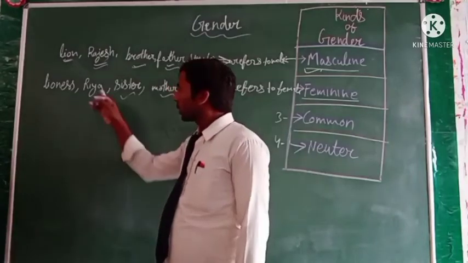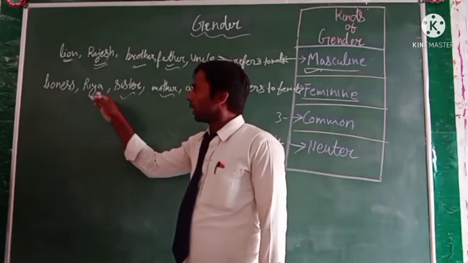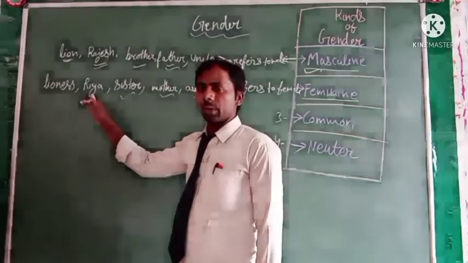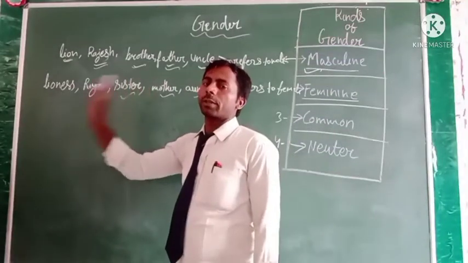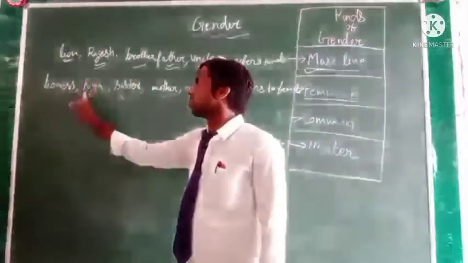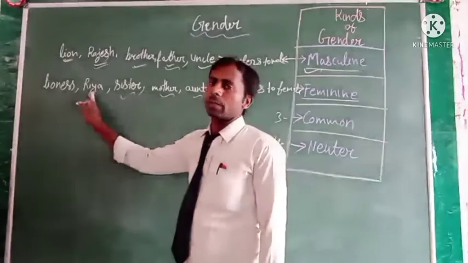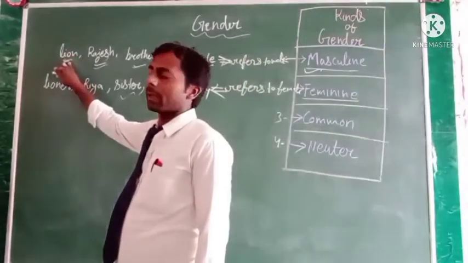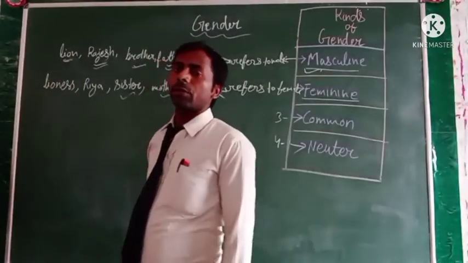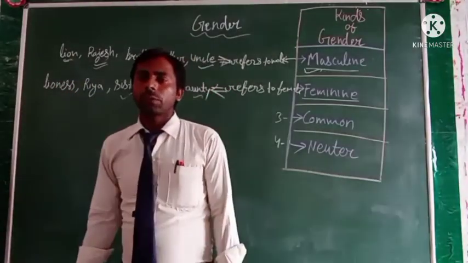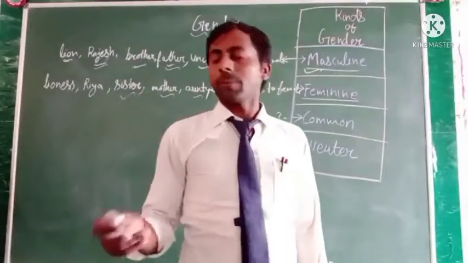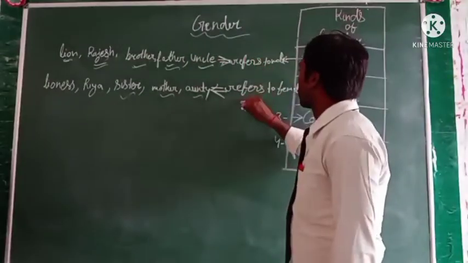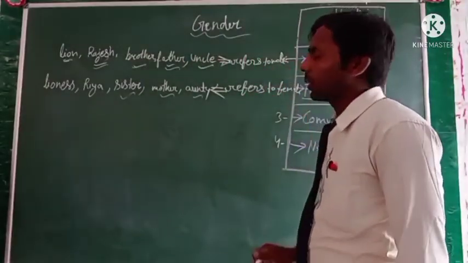We can use these words for a female person, so these words will be feminine gender. And lion is the male animal, and lioness is the female animal.